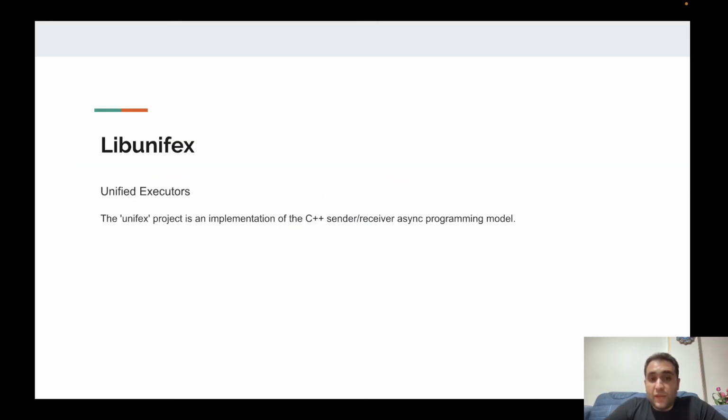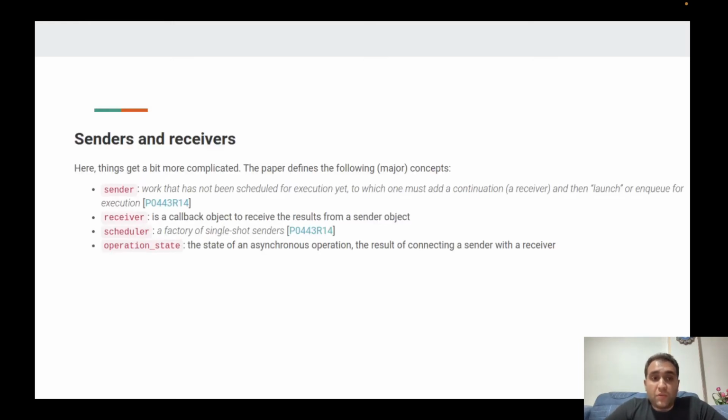In the Libunifex library, a new programming model is introduced called sender and receiver. In this programming model, there are some concepts that we are going to define. There are four main concepts: sender, receiver, scheduler, and operation state. Sender refers to the lazy work that is going to be scheduled or posted on the execution context.